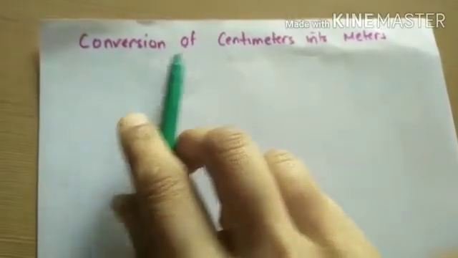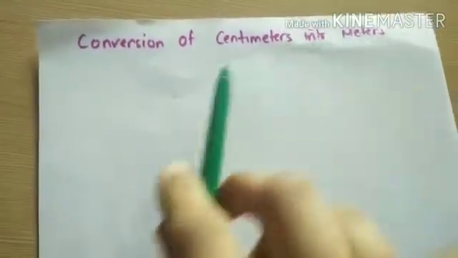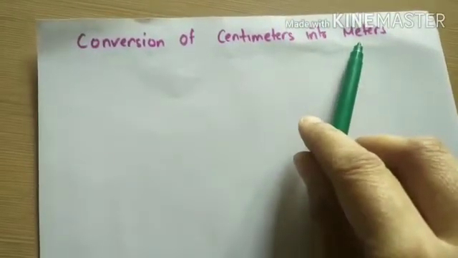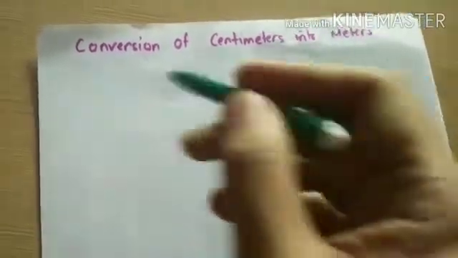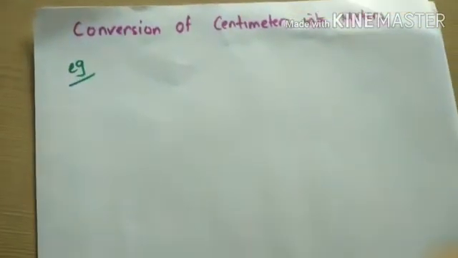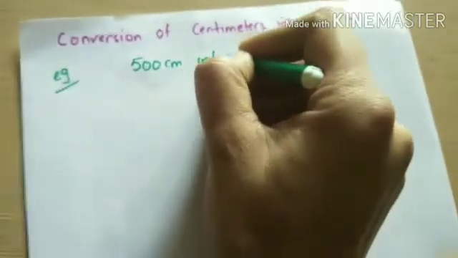Next is conversion of centimeter into meters. So next is how to convert a smaller unit into a bigger unit. First of all, take an example of this method, that is 500 centimeter into meter.